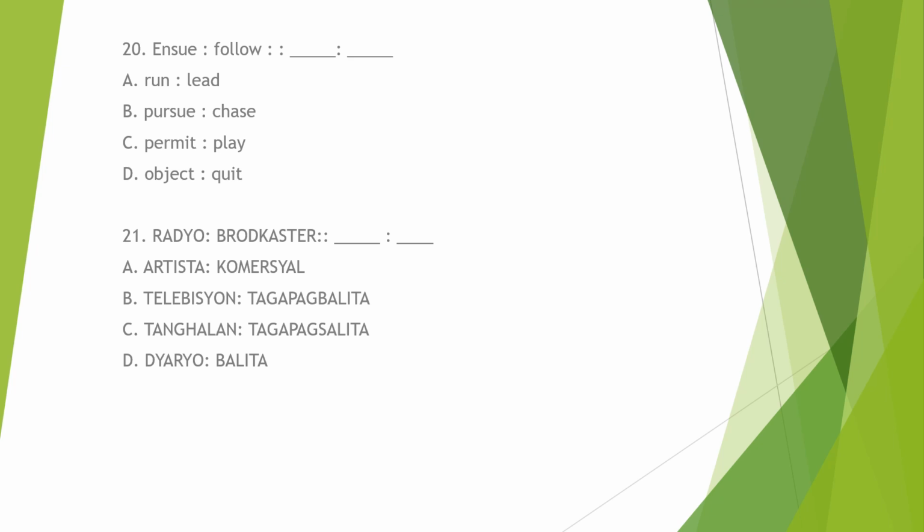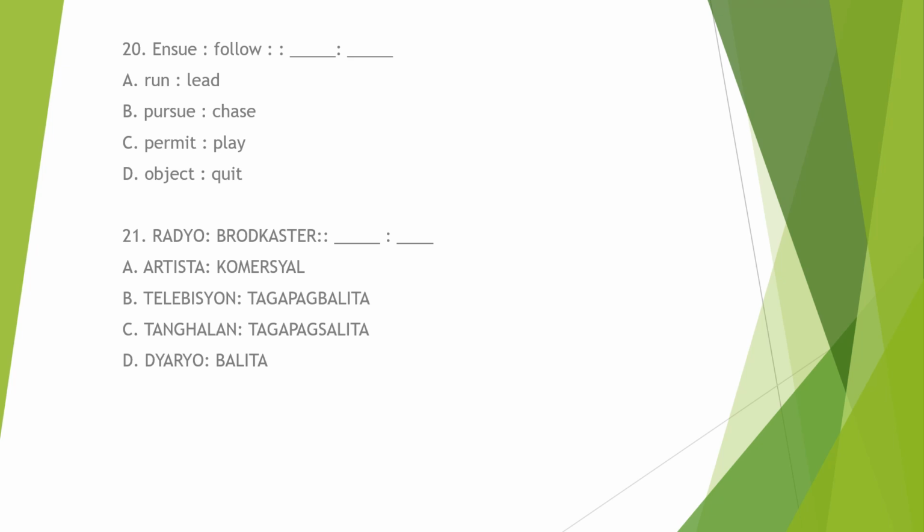Letter C, tanghalan is to tagapagsalita. This pair does not exhibit the same relationship as the given analogy. Tanghalan or stage and tagapagsalita or speaker in English are not directly related in terms of operating within a specific medium.